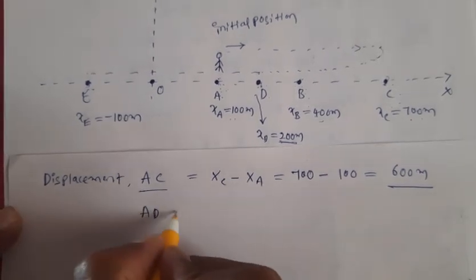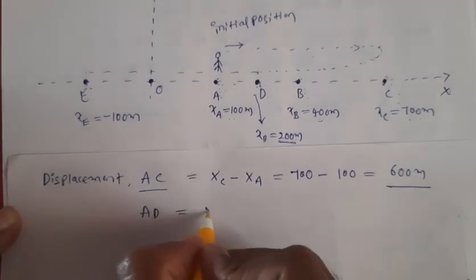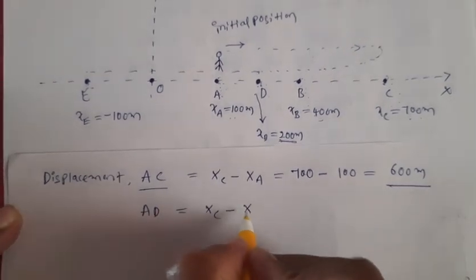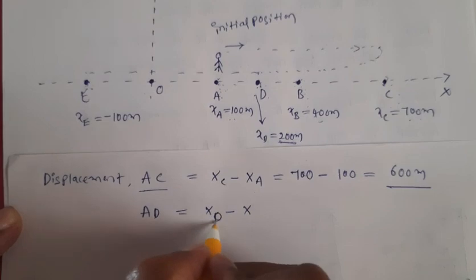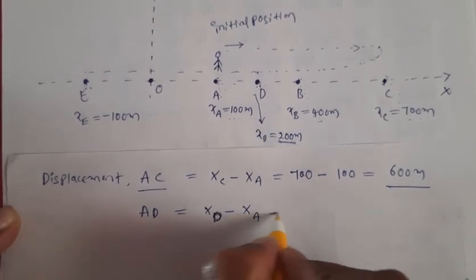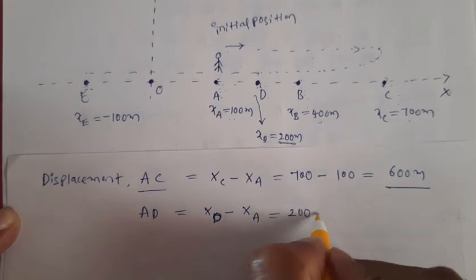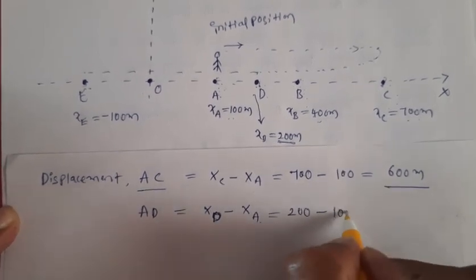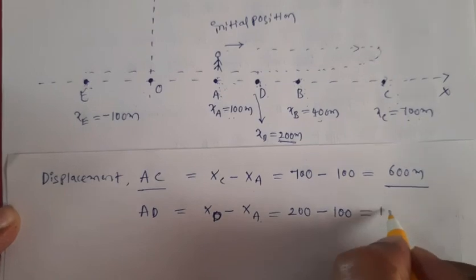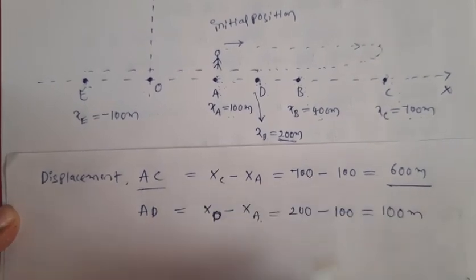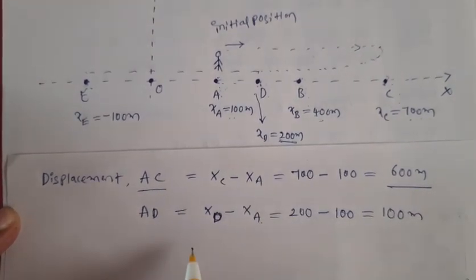Now let us find the displacement between A and D. So what do we write? XD minus XA. What is XD? XD value is 200 and XA value is 100. So what is the displacement when the person moves from A to D?